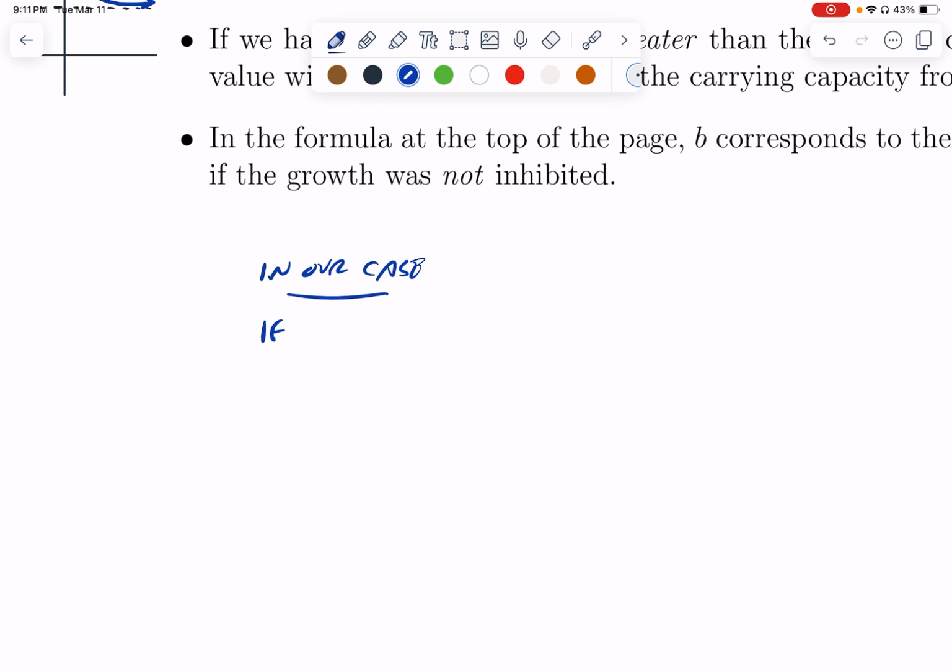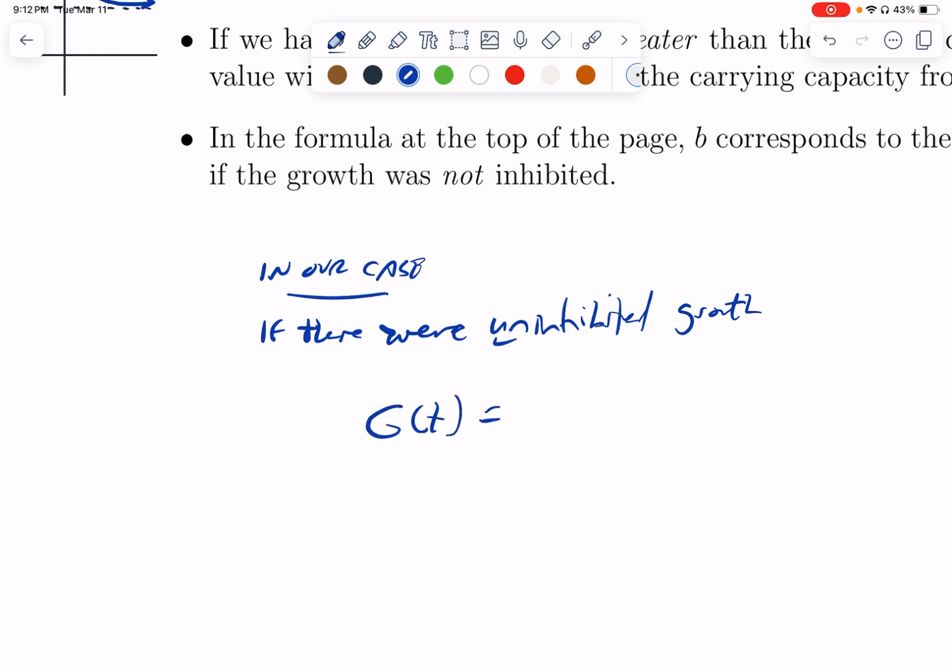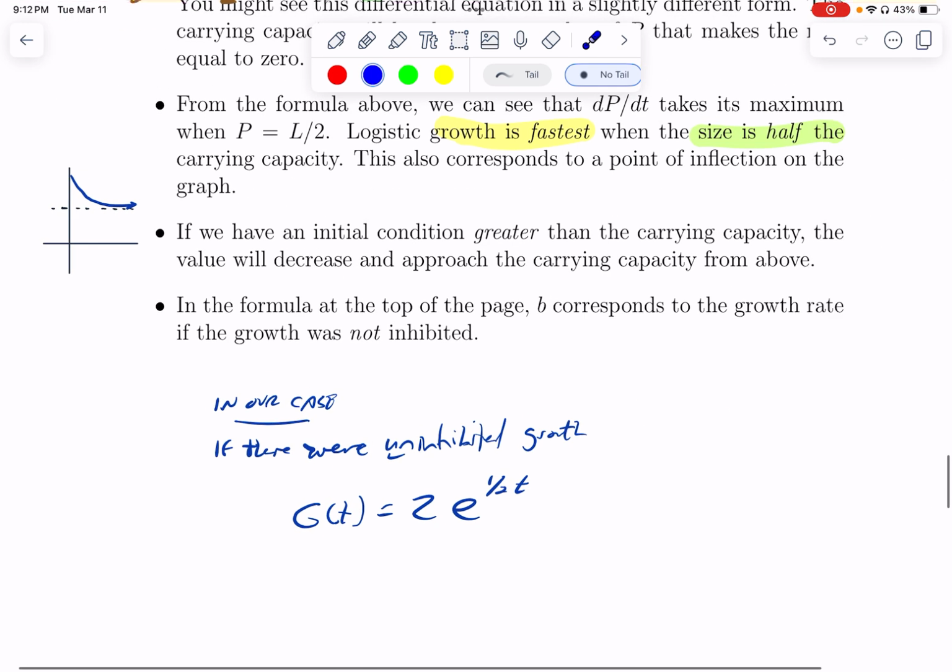So if there were uninhibited growth, which really isn't feasible in the long run, we would still see that 1/2, and it would grow like 2 times e to the 1/2 t. So that 1/2 is really the rate at which it wants to grow, and we see that in the formula. Okay, that is it for this video.